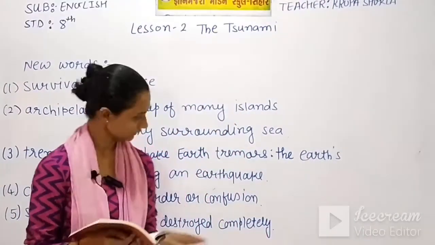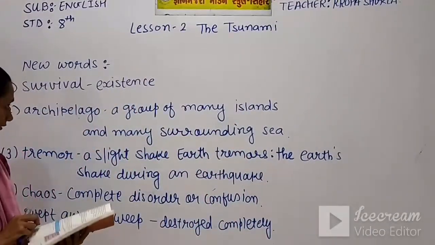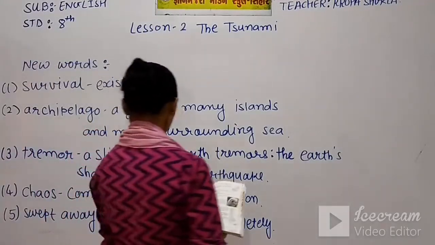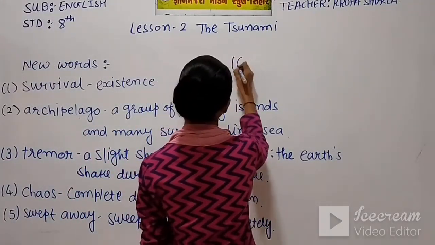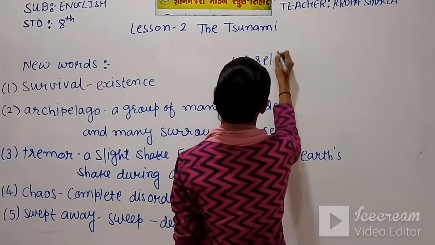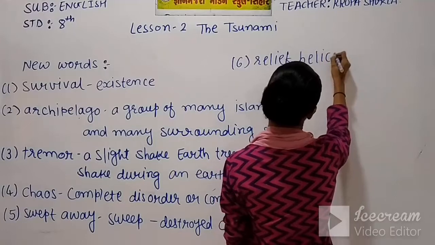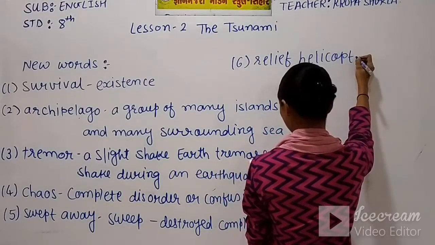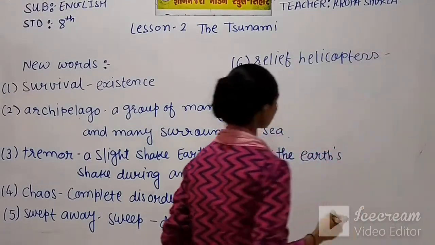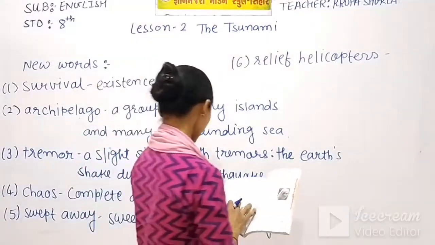Here we have what is called a relief helicopter, which is given there, number 6. You have seen this kind of helicopter in rescue operations.